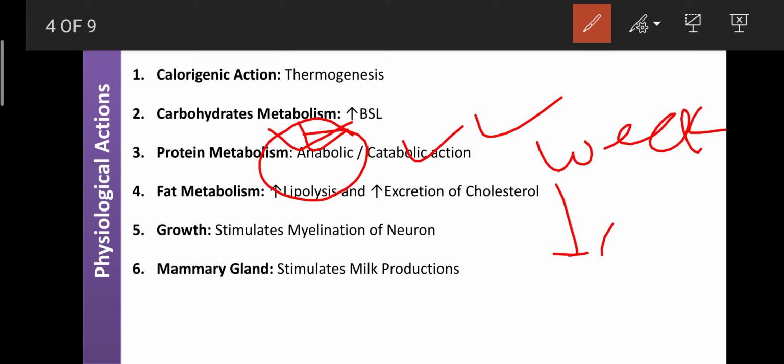If it is more than 5 kg, that weight loss is known as abnormal. That can be seen in hypersecretion of T3, due to its catabolic action. But when it is normal, in small doses released as the need of the body, it shows the anabolic action. That anabolic action is required to maintain the growth and development of the body.